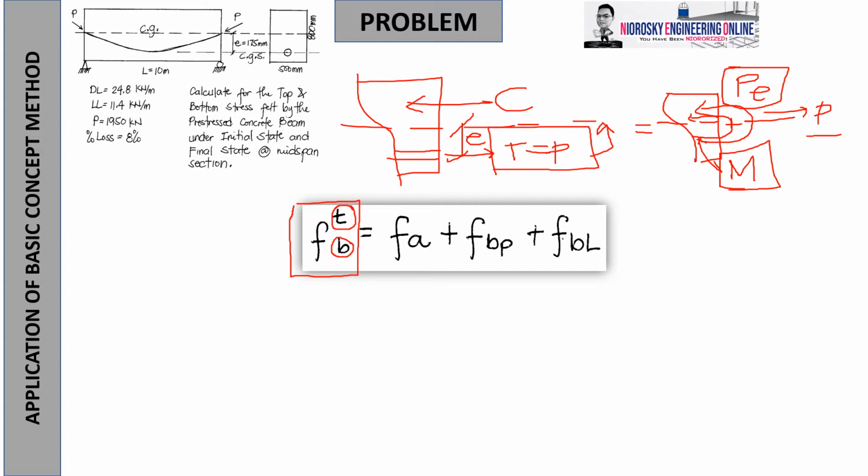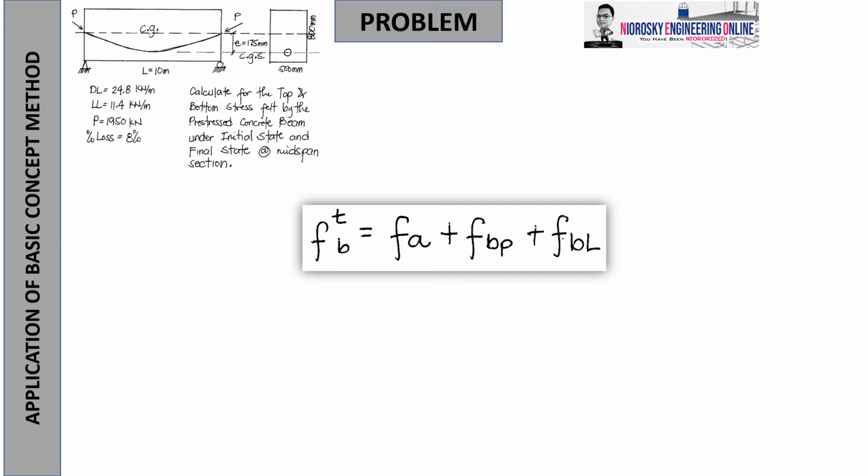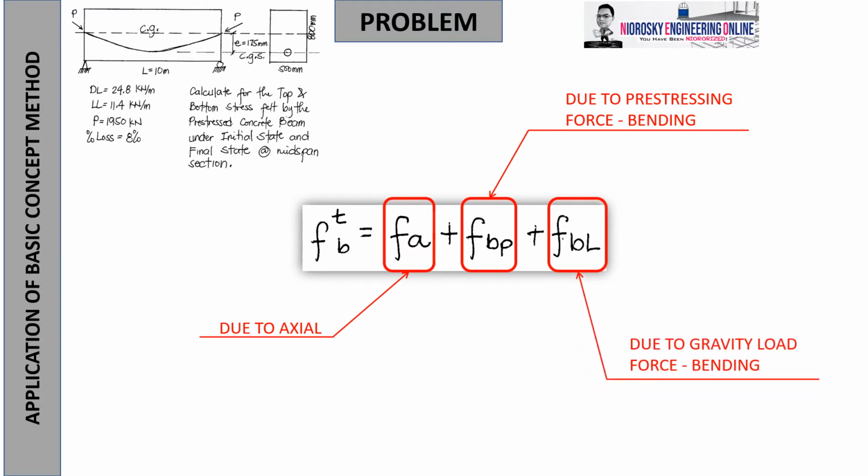Now, I'll try to erase this a little so that it could give space for some definition on this video course material. Okay? So, what is F sub A plus F sub BP plus F sub BL? Kasi yung nakita nyo kanina, tatlo yung nagko-contribute. First is, of course, due to axial, F sub A. How about F sub BP? That is due to pre-stressing force as a bending, and as well as F sub BL due to the load, gravity load force bending. So don't forget those very important highlights of the equation. So let us take consideration the compression and tension.